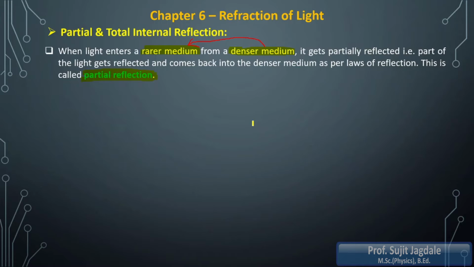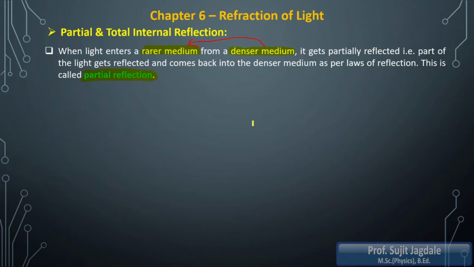That means it will show refraction. Or 50% will be reflected and 50% refracted. According to the conditions, that proportion is going to change. But the important thing is that some portion is reflected instead of refracting, and that is referred to as partial reflection. So this is the concept of partial reflection.